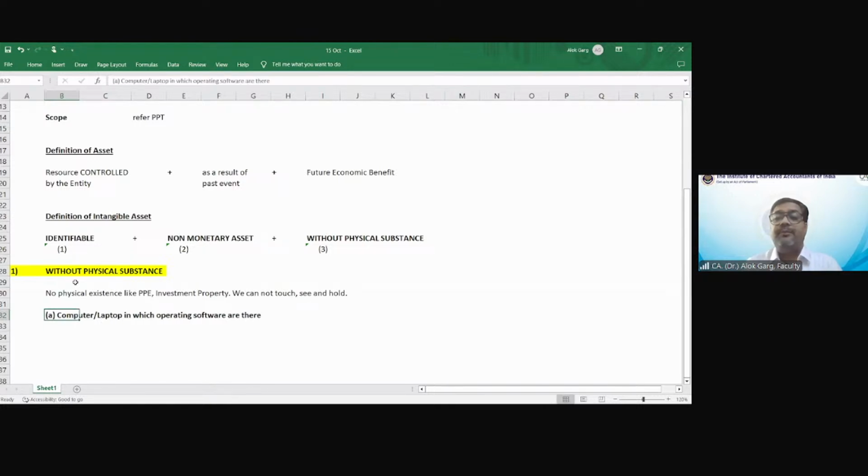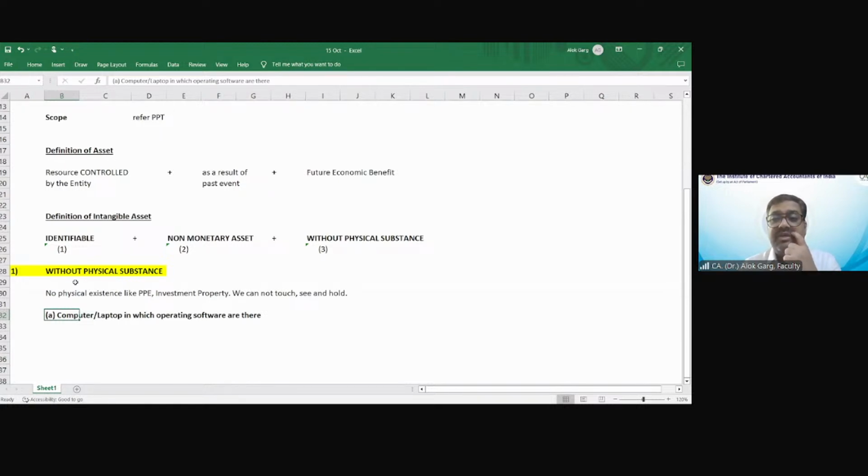Computer and laptop you can touch, you can see, you can hold. Like I'm teaching on my laptop, I'm pressing the keyboards. I can shut down my laptop, I can keep my laptop in my bag. I can feel the laptop, I can touch, I can see. So laptop is a tangible asset.